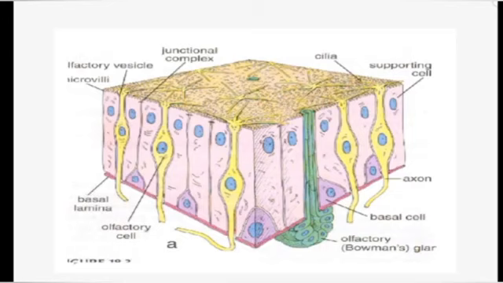These olfactory nerves pass through the cribriform plate of the ethmoid bone. They are 10 to 20 twigs which enter through the cribriform plate of the ethmoid bone and enter the anterior cranial fossa, and they make synapses with the olfactory bulbs which lie under the frontal lobes. This is the story of the olfactory type of epithelium.